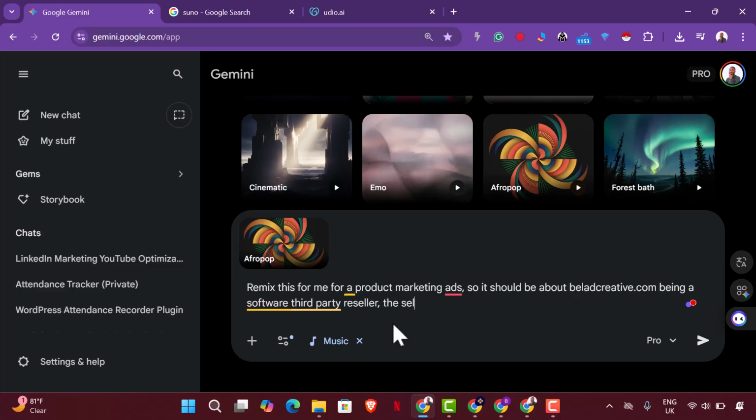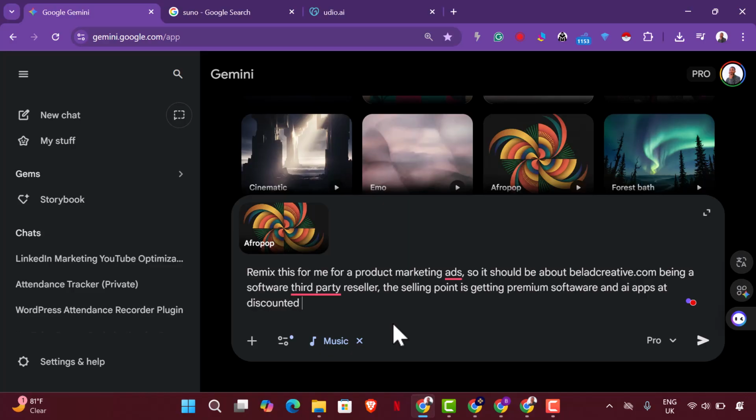The selling point is getting premium software and AI apps at discounted rate.